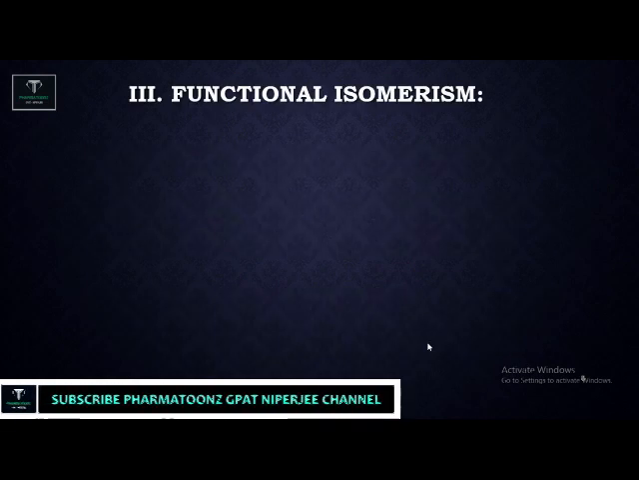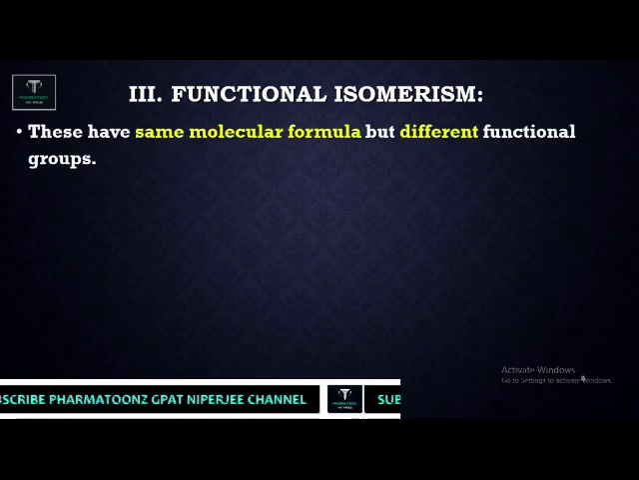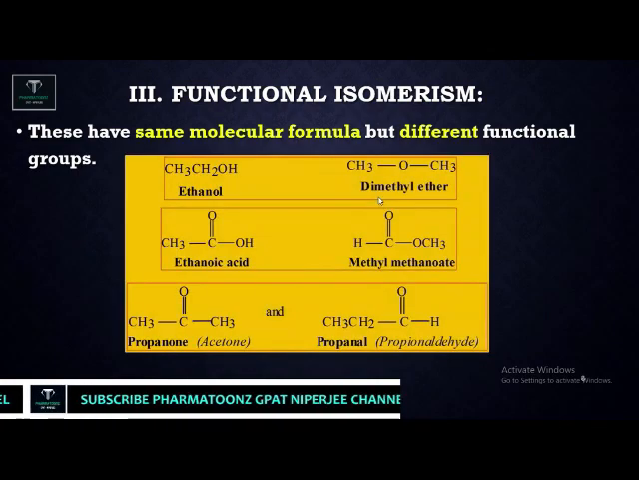Now next is functional isomer. What do we mean by functional isomer? Compounds having the same molecular formula but different functional groups, as we discussed with ethanol and ether. Examples here are ethanol and dimethyl ether. C2H6O is the common formula for both compounds. Here the functional group is hydroxy, here the functional group is ether. In the same way, ethanoic acid and methyl methanoate: here the functional group is acid, here the functional group is ester.